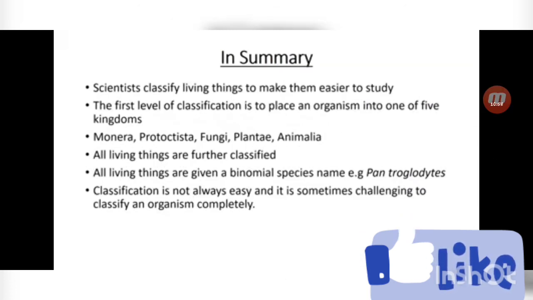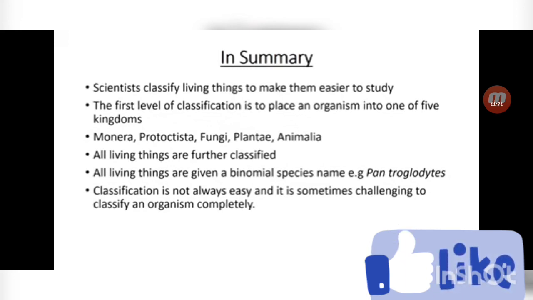Summary. Scientists classify living things to make them easy to study. The first level of classification is to place an organism into one of the five kingdoms. Which are the five kingdoms? Kingdom Monera, Kingdom Protista, Kingdom Fungi, Kingdom Plantae and Kingdom Animalia.